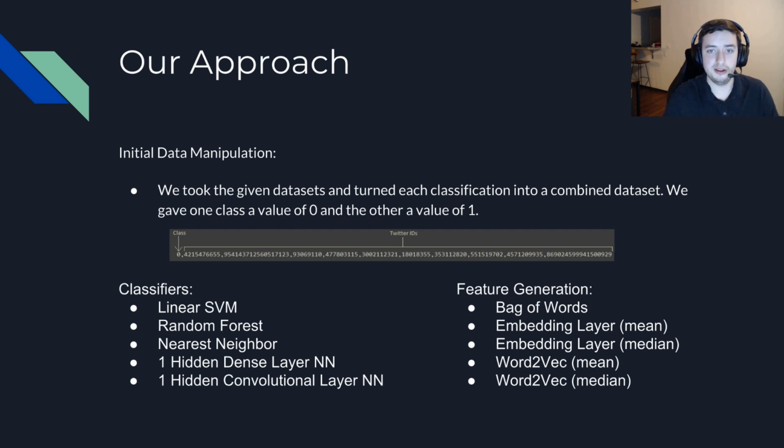To analyze the data, we had a variety of different classifiers and feature generators. For classifiers, we had linear support vector machines, random forest, nearest neighbor, single hidden layer dense neural network, and single hidden layer convolutional neural network. For feature generators, we implemented a bag of words, Keras embedding layer, and Gensim word-to-vec method, where the embedding layer and word-to-vec method needed some aggregate function to bring its dimensionality back to two-dimensional. Now for a short demo.